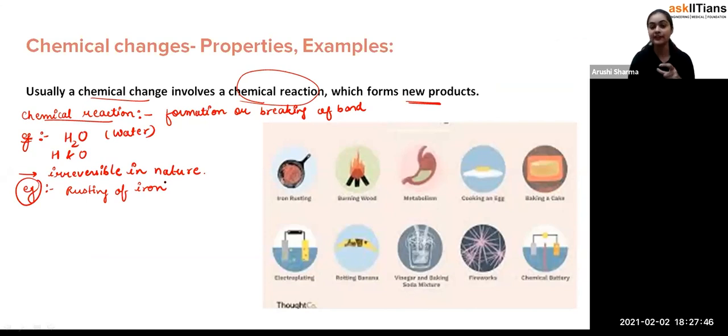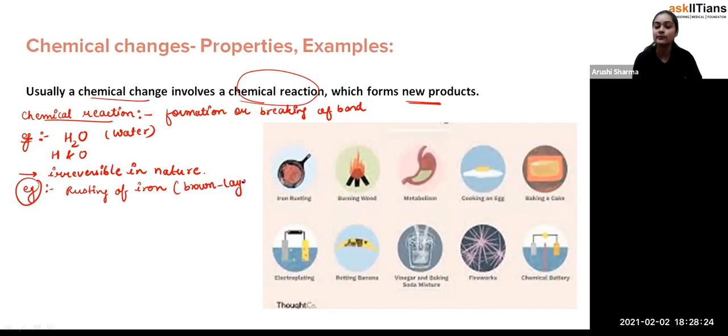So whenever you have an iron nail, or just forget about the iron nail, at this stage every student has their own bicycle, and the bicycles are also made up of the iron part or metal part only. So whenever your bicycle is standing outside in the open atmosphere, after some time, what will you observe? First of all it was very new, but when it is kept in the outer surroundings for a long time, after some time you will start observing some kind of brown layer being formed over it.